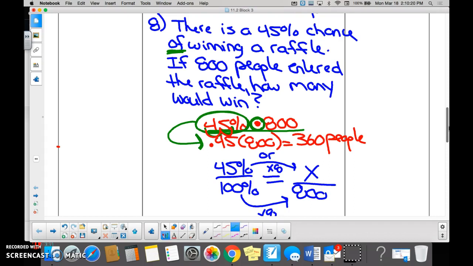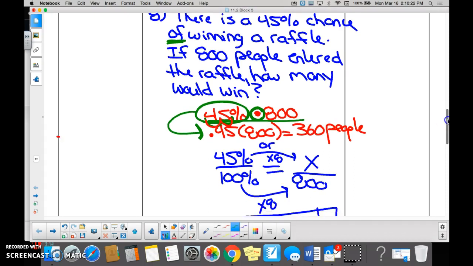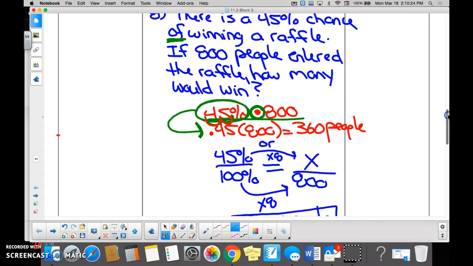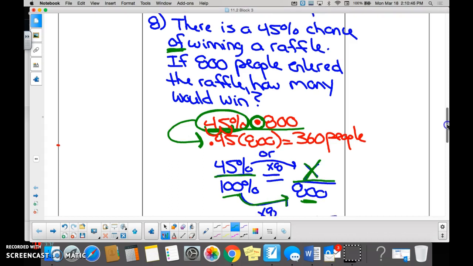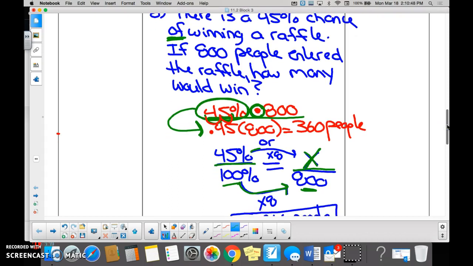Awesome. Okay, the second way of doing this, and more of my favorite way, is you converted it into a proportion. We knew that there was a 45% chance of winning, and we needed to figure out how many of those people are 45%, so we lined up the labels. We knew that 100% would represent 800 people because there were 800 people in the raffle. How do you get from 100 to 8 hundred? Multiply by 8. So therefore, to go from 45 to X, you multiply by 8.